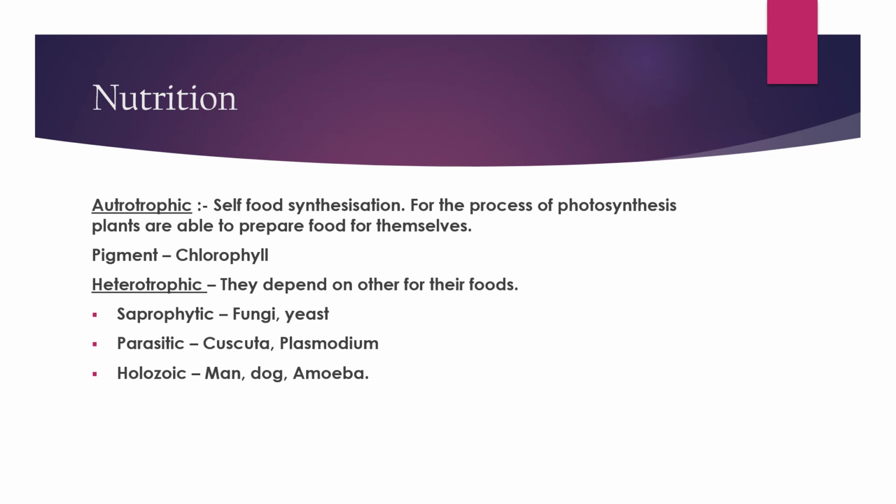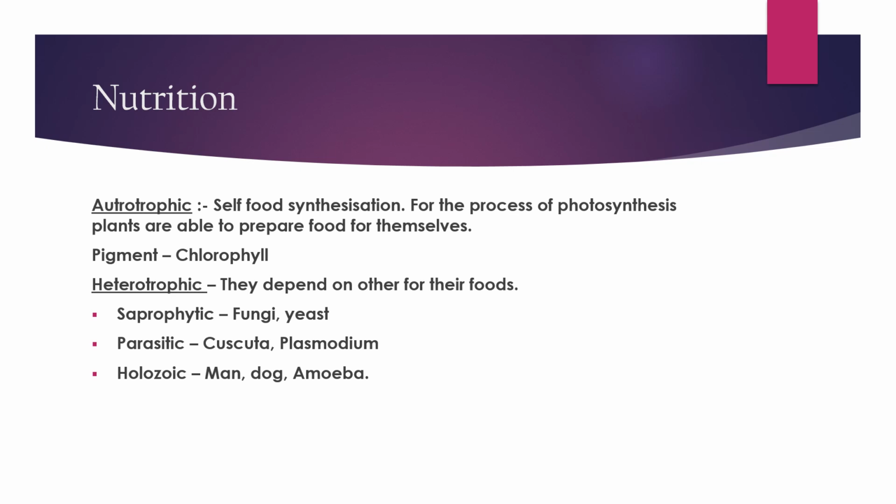Nutrition. Nutrition is of two types: autotrophic and heterotrophic. Autotrophic, self food synthesization. Through the process of photosynthesis, plants are able to prepare food for themselves. Why is it known as autotrophy? It involves self food synthesization. We all know that plants prepare their food by themselves. They don't take any help from others.